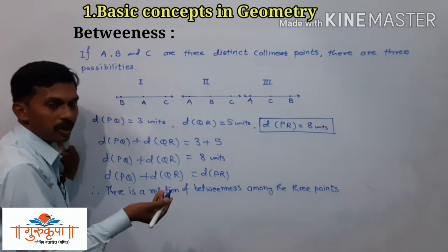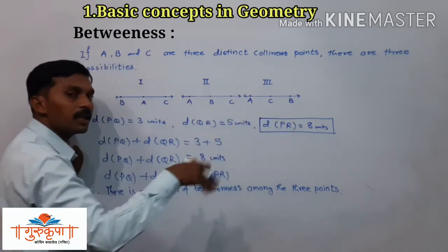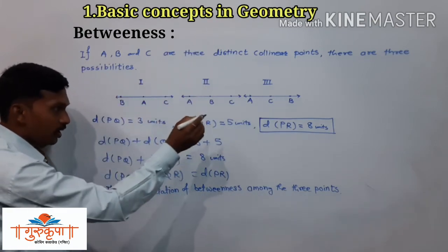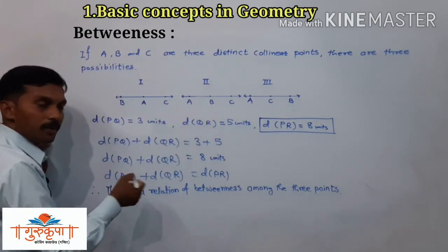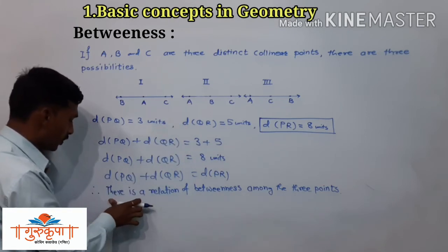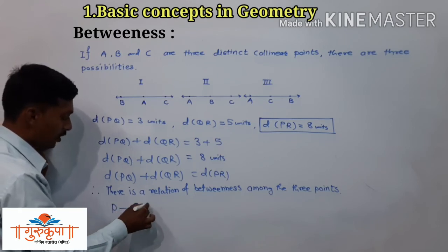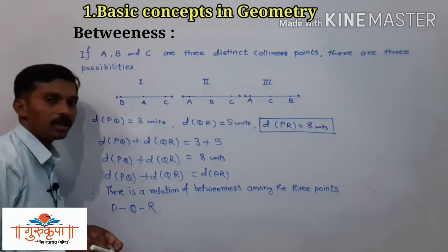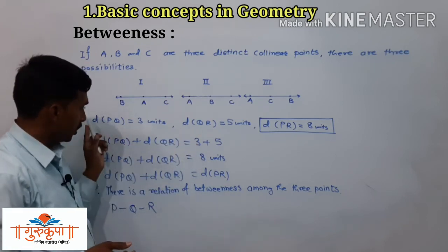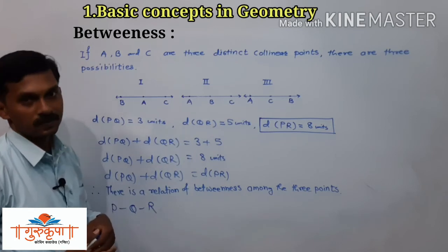So definitely Q lies between P and R, since the distance PR is the biggest distance, the longest distance. So here you can write the relation of betweenness. How to write this relation of betweenness? You can write it as Q is in between P and R. That is the relation of these given 3 points P, Q and R.